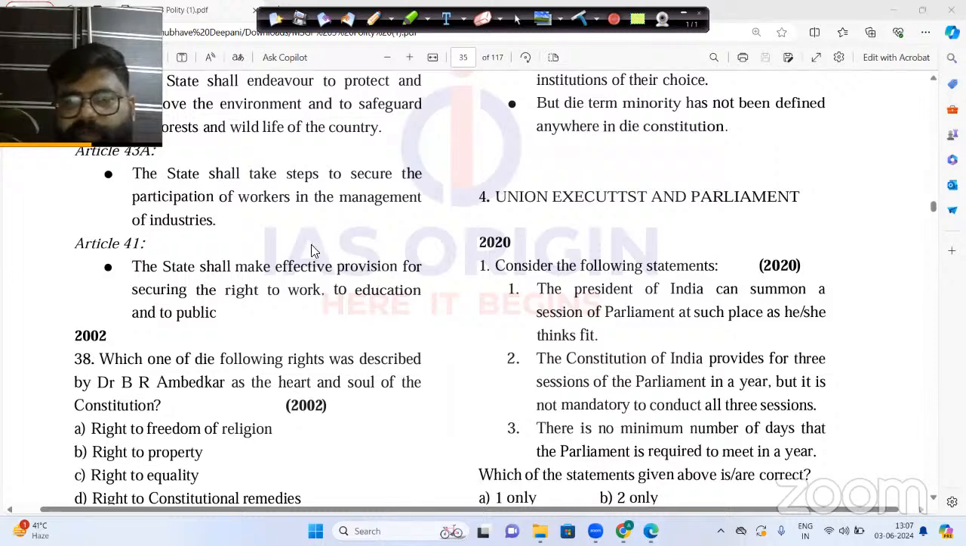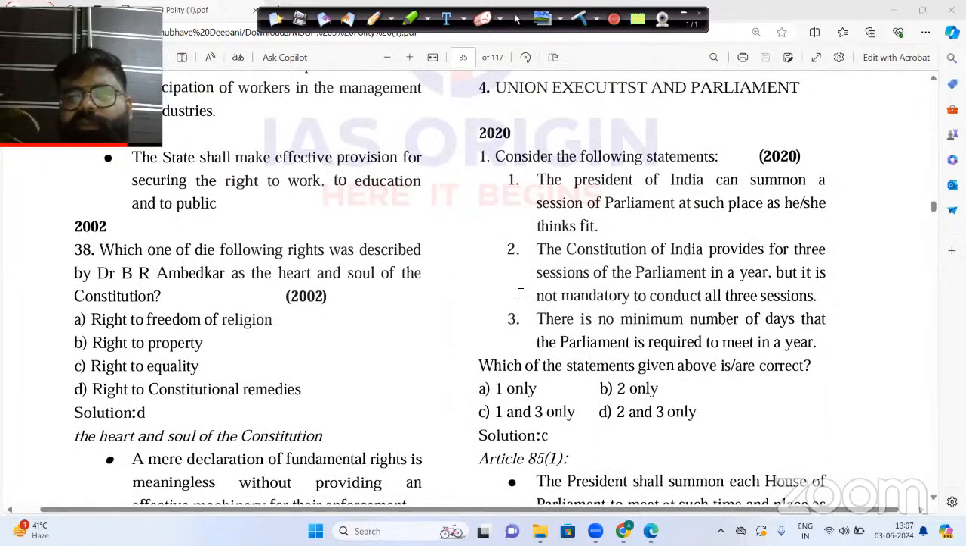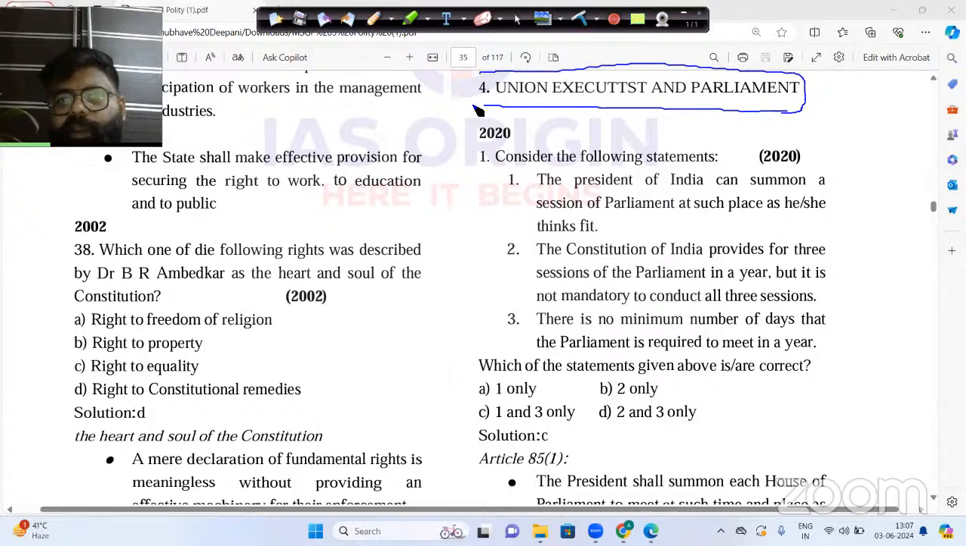Okay, so here we will start with the fourth major topic according to the index of this PDF. And the very first topic you see here is Union Executive and Parliament. Now let us take the 2020 question. This was a question asked in UPSC in 2020, and it was: consider the following statements.